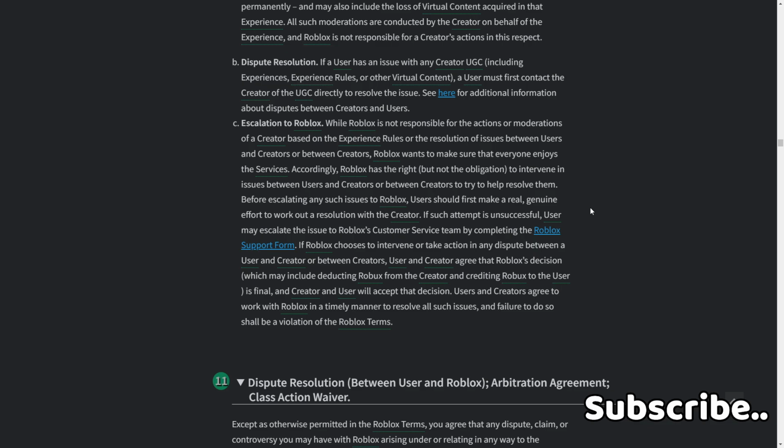If Roblox chooses to intervene or take action in any dispute between a user and a creator, or between creators, using creator, agree that Roblox's decision may include deducting Robux from the creator and crediting Robux to the user, is final, and the creator and user will accept that decision. Users and creators agree to work with Roblox in a timely manner to resolve all such issues, and failure to do so shall be a violation of the Roblox terms.